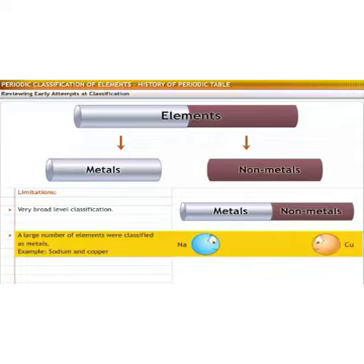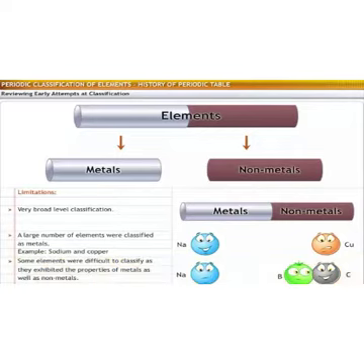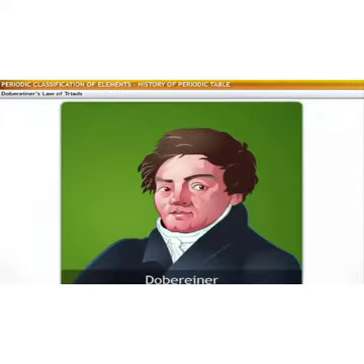For example, sodium and copper were both categorized as metals, but their chemical properties are different. Some elements, such as boron, exhibited the properties of both metals and non-metals. It was difficult to determine how to classify such elements.